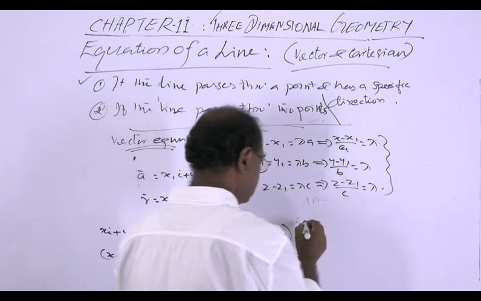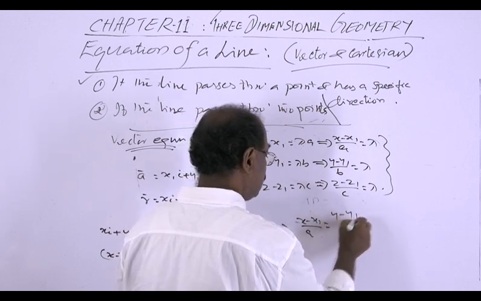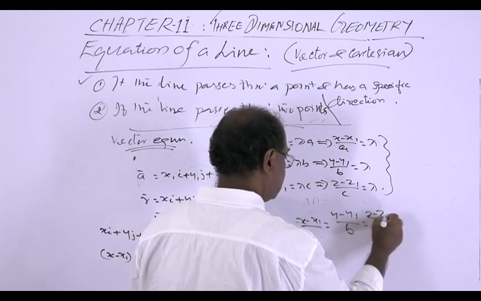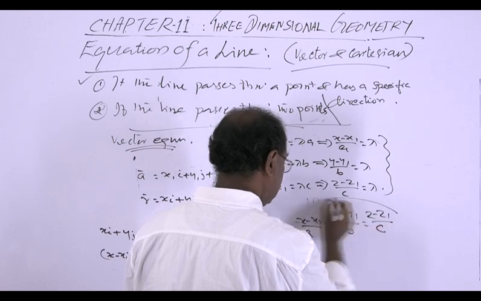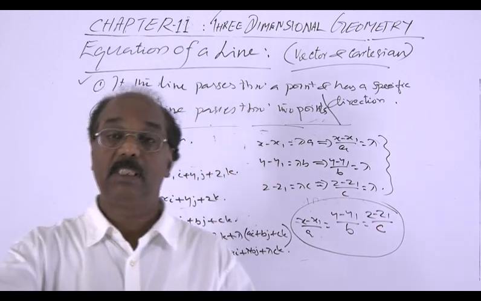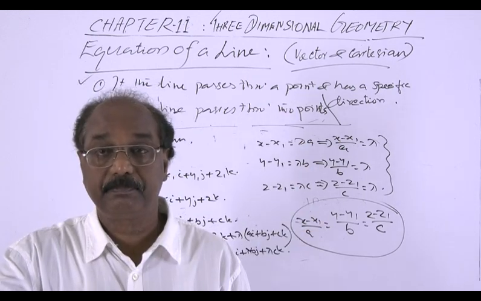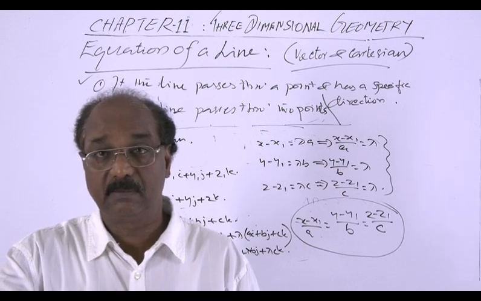These three equations show that x minus x1 by a is equal to y minus y1 by b is equal to z minus z1 by c, and this is the required equation of the line in terms of x, y and z. That is the Cartesian equation.